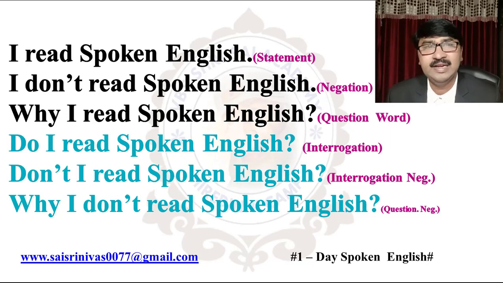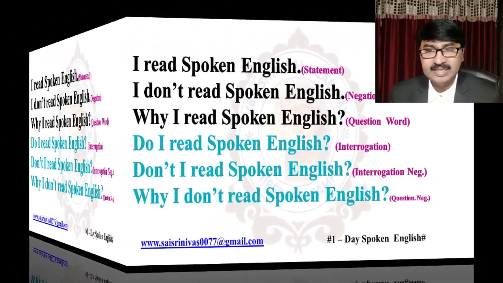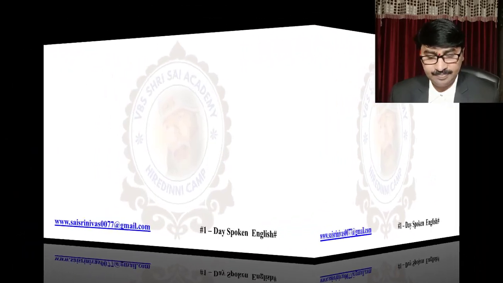So once again, the first one is statement, that is I read spoken English. Second one, negation, that is I don't read spoken English. Then the third one, question word, why I read spoken English. Then interrogation, do I read spoken English? Interrogation negation, don't I read spoken English? Question word negation, why I don't read spoken English. It's okay. Now these sentence structures.